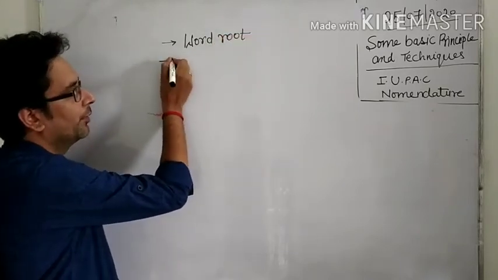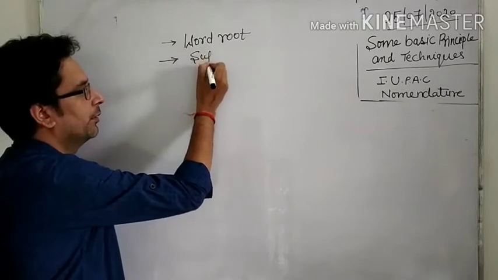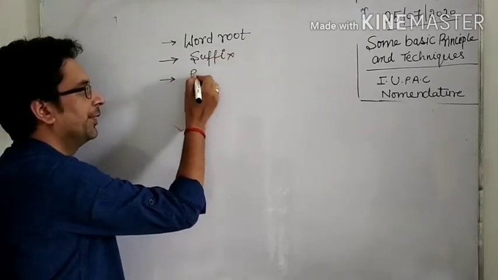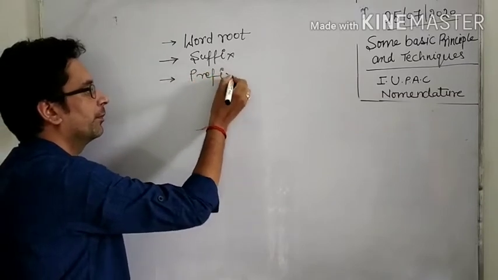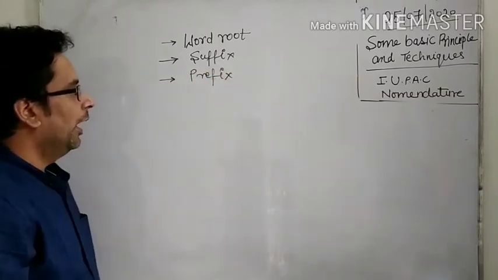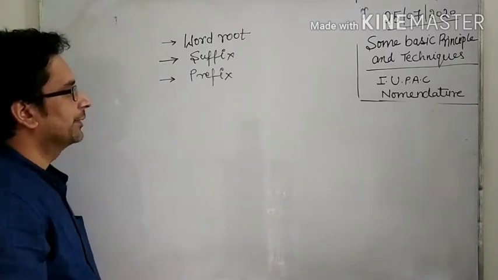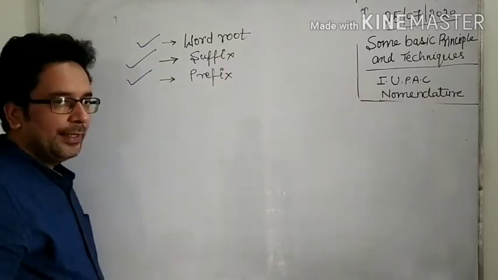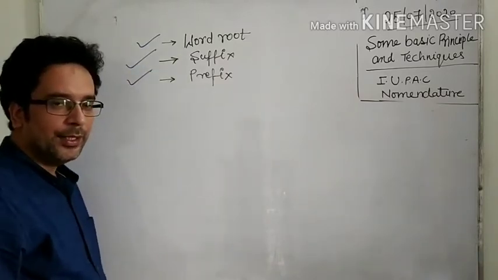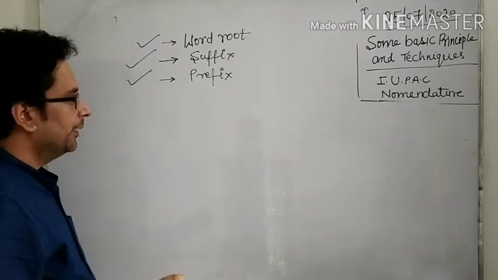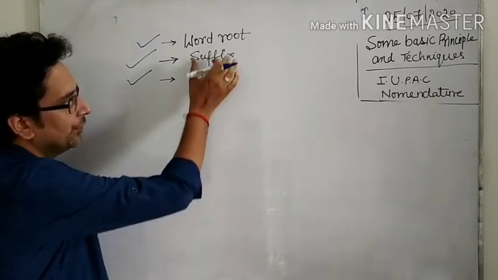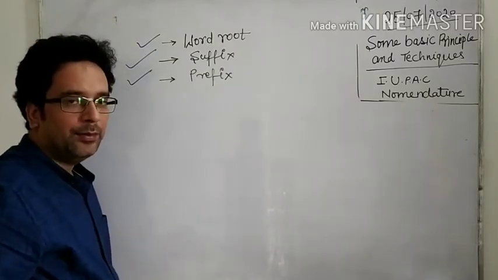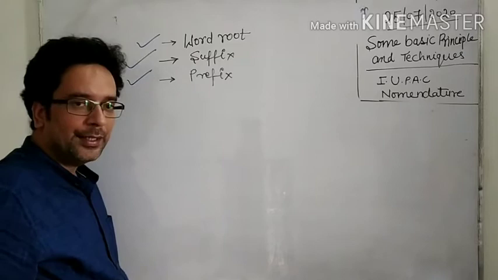Now on the basis of these 3 points, word root, suffix and prefix, it is concluded how we use these 3 when we write the name of an organic compound.